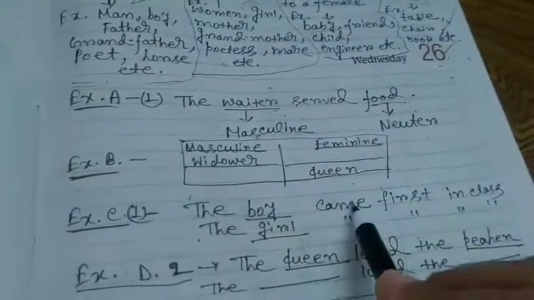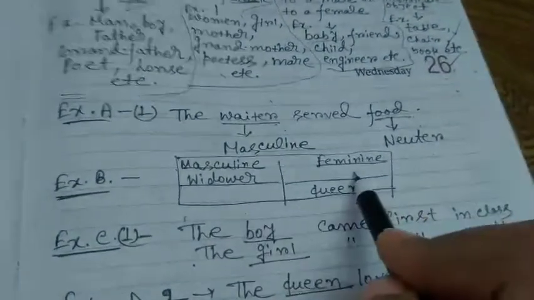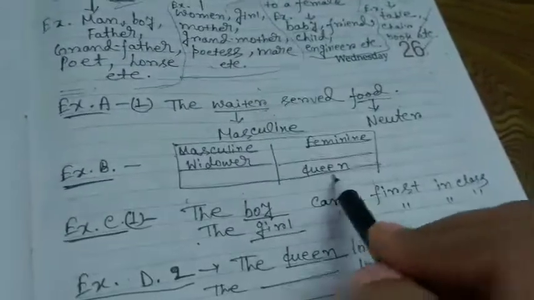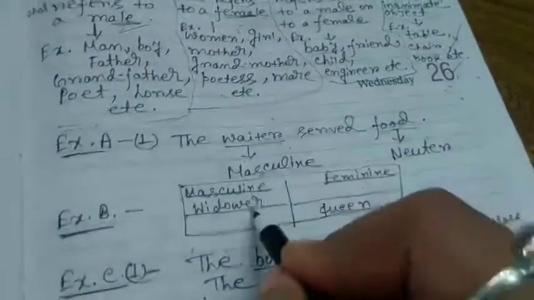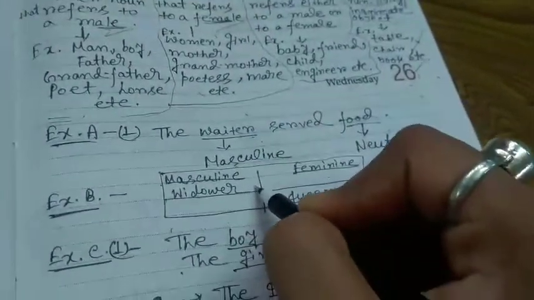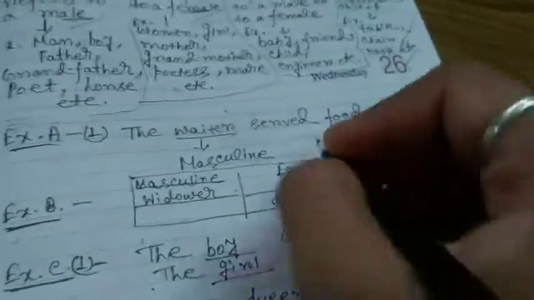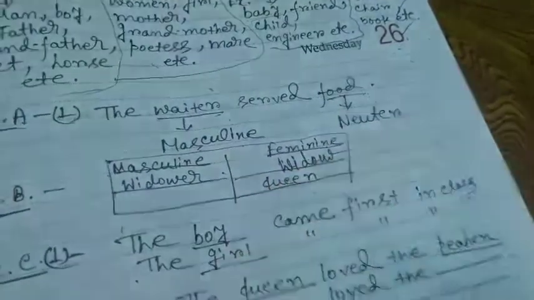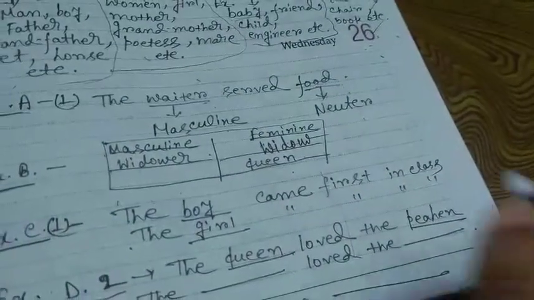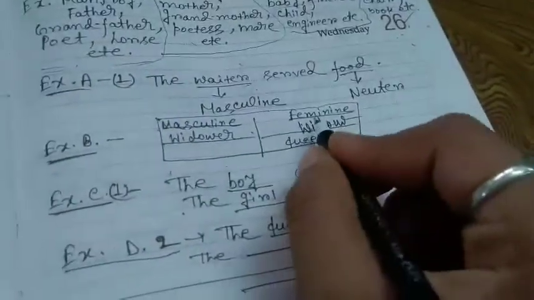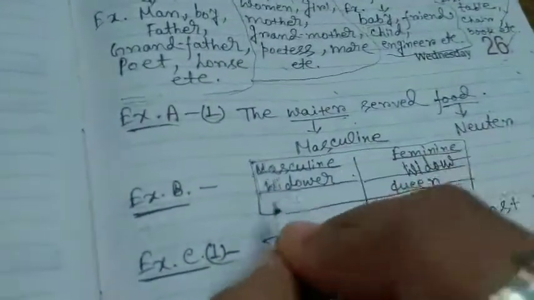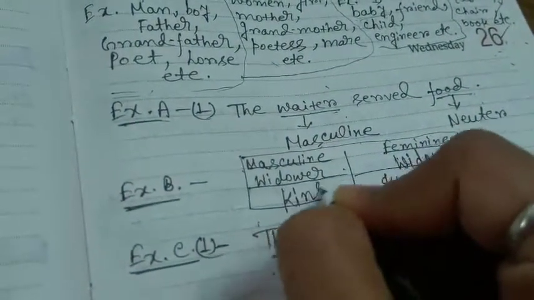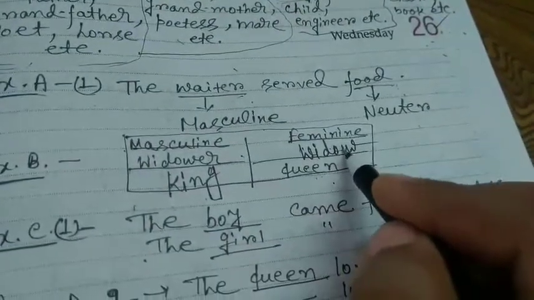Here only two I have written. One I shall change from masculine to feminine and another from feminine to masculine. Widower is masculine. Its feminine gender will be? Widow. And queen is the feminine gender and its masculine is K-I-N-G. King. And this is W-I-D-O-W.